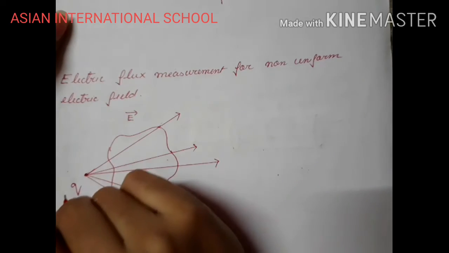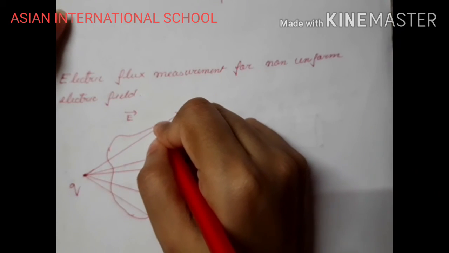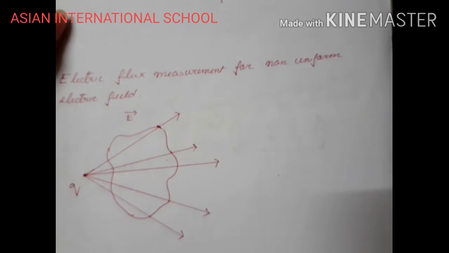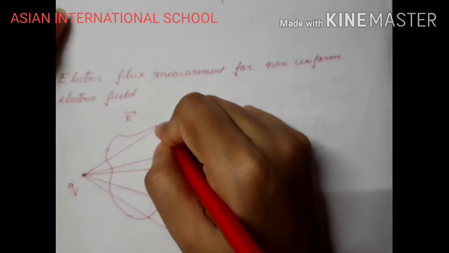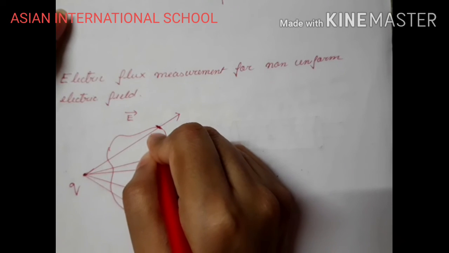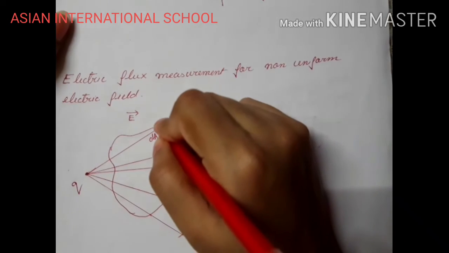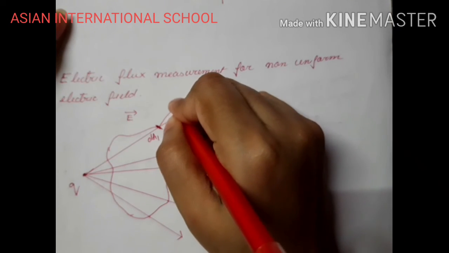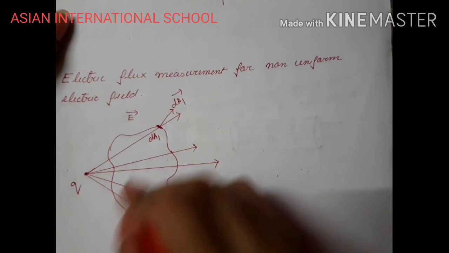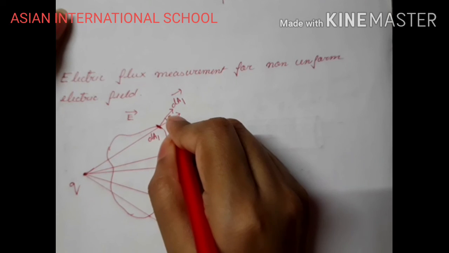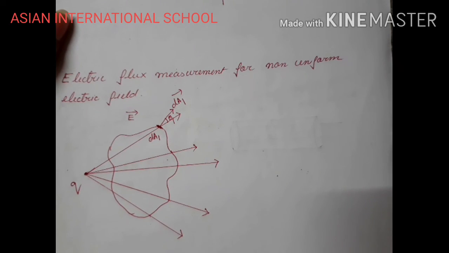So for this particular portion, let us name it dA1. So this will be my direction, right? I can write this is dA1 vector, okay, having an angle θ1, because different angles will be formed.